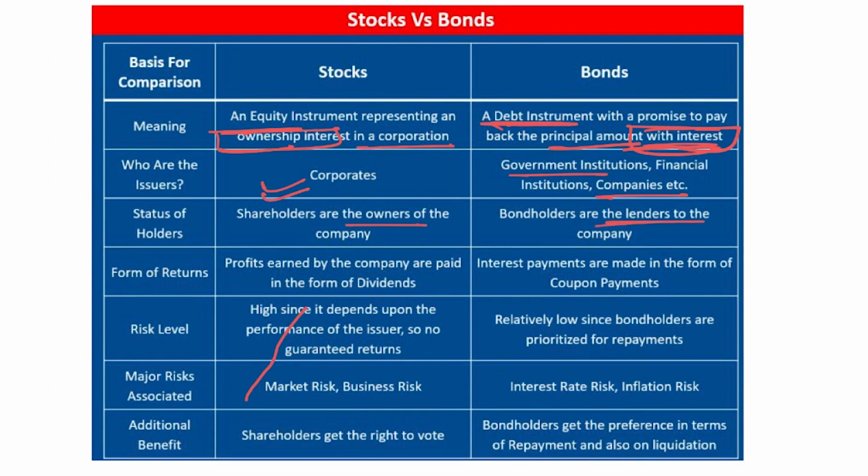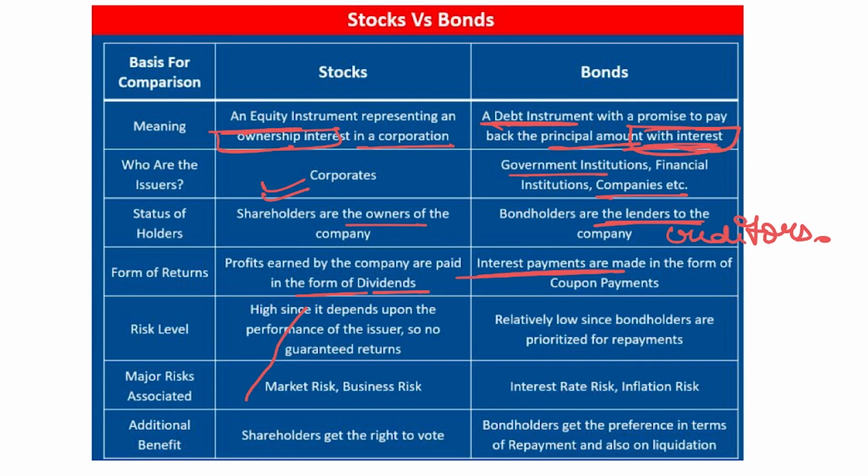Bondholders are the lenders to the company, aka creditors of the company. Form of return: shareholders get dividends, while bondholders get interest payments at the rate mentioned on the debenture deed or the conditions of the bonds, at whatever rate of interest it was issued.